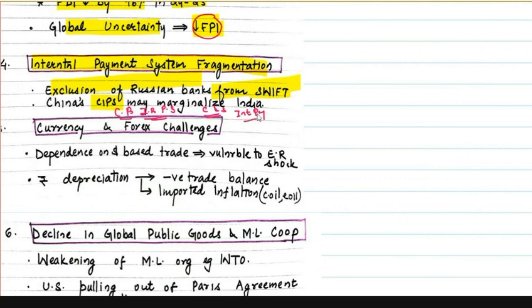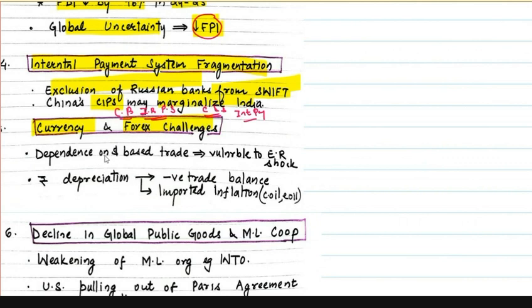So China has brought CIPS, so it is going to encourage transactions in renminbi. So it can further create a problem for India. It can further marginalize India. Then there is another challenge of currency and forex challenge. What is currency and forex challenge?